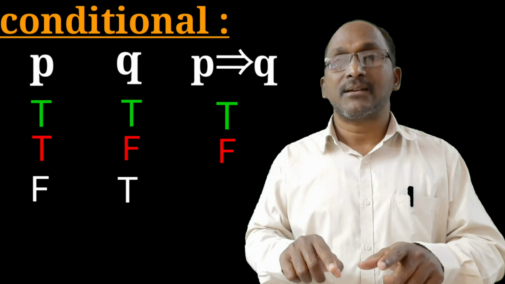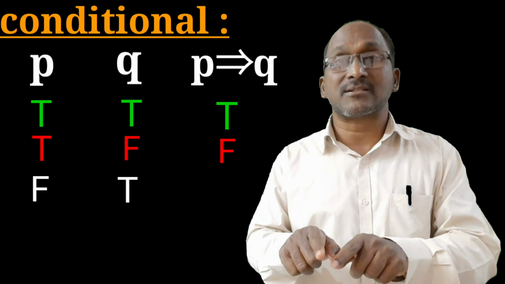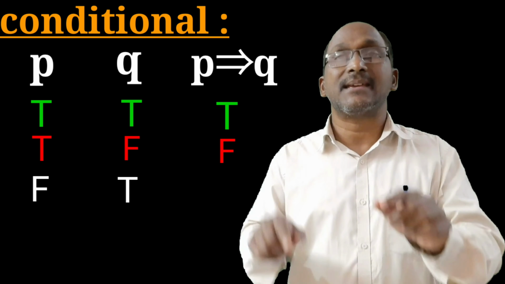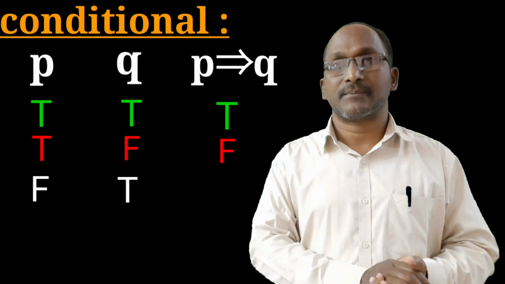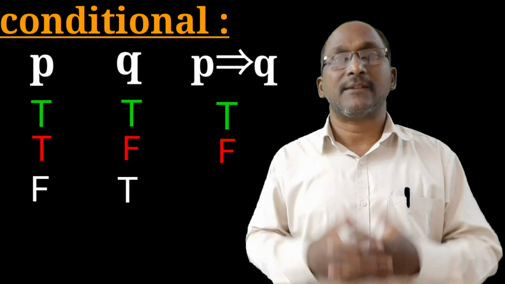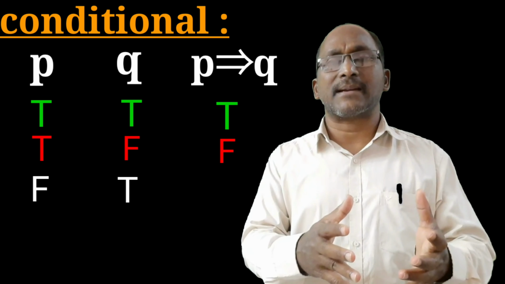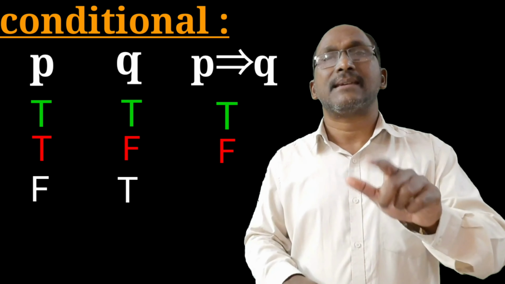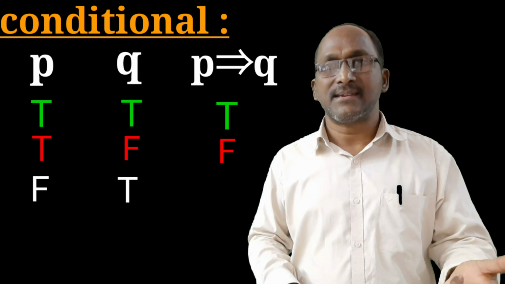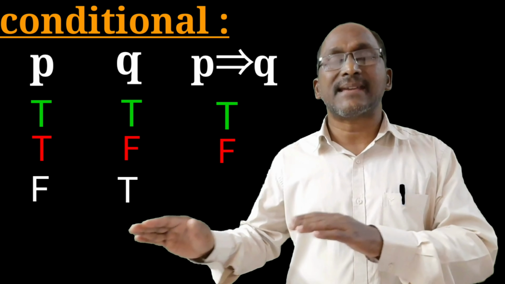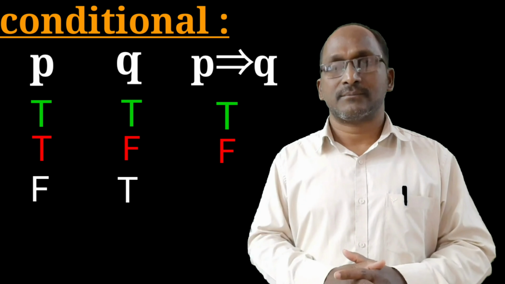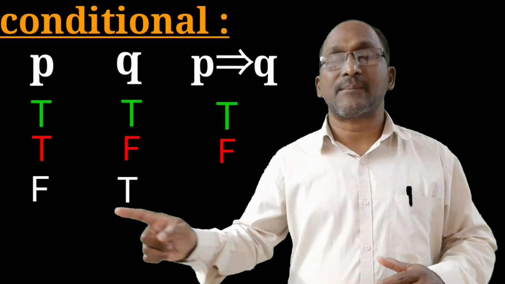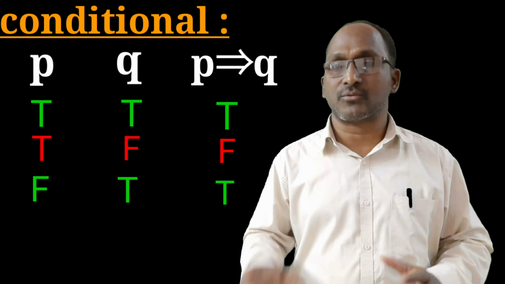In this case, though he has not got first class, if he gives a party, he would be wrong. But he didn't say like that. He said, if I get first class, I will give you a party. Of course, in this case, though he has not got first class, he has given a party. That's why, in this case also, what he has done is true. That's why false implies true is also true.